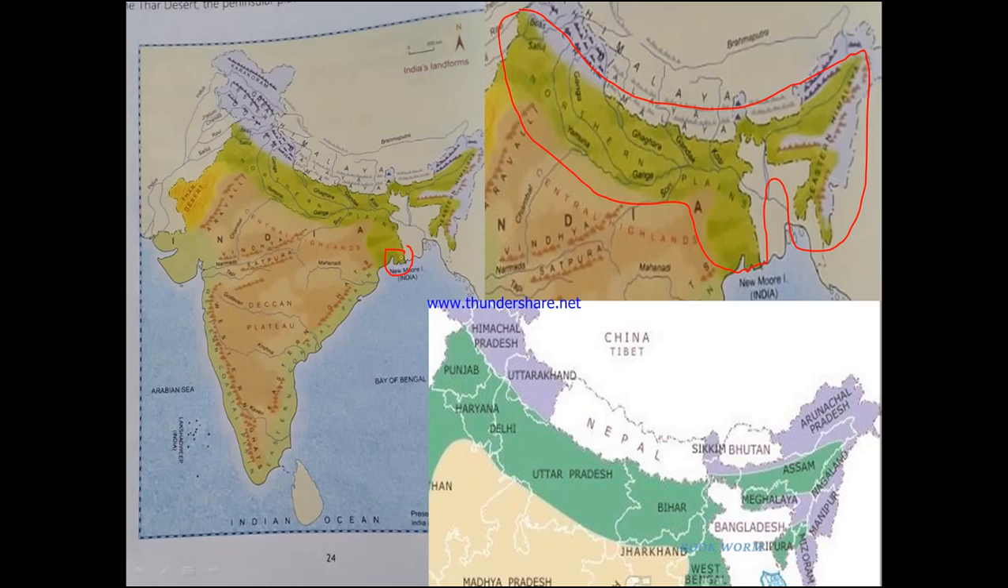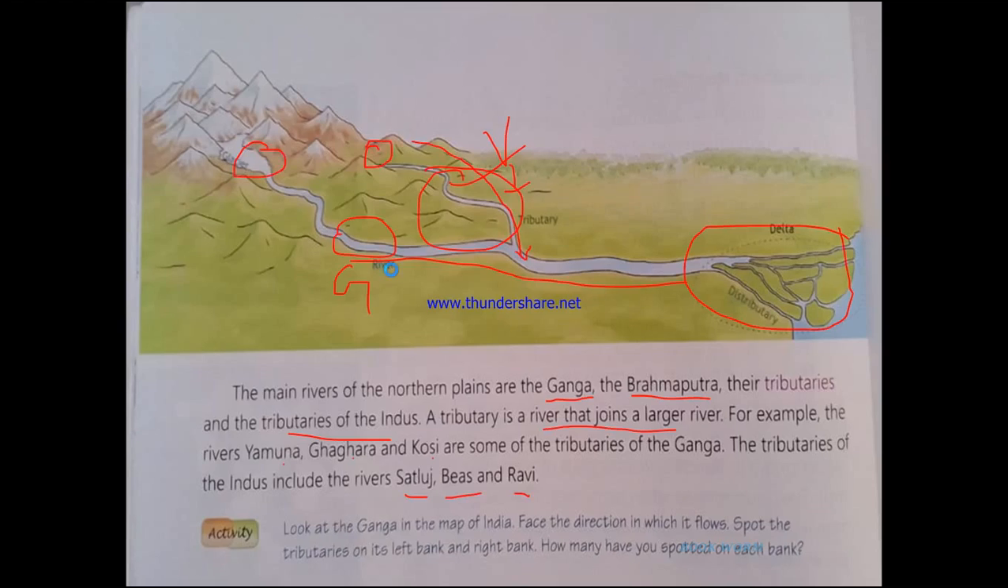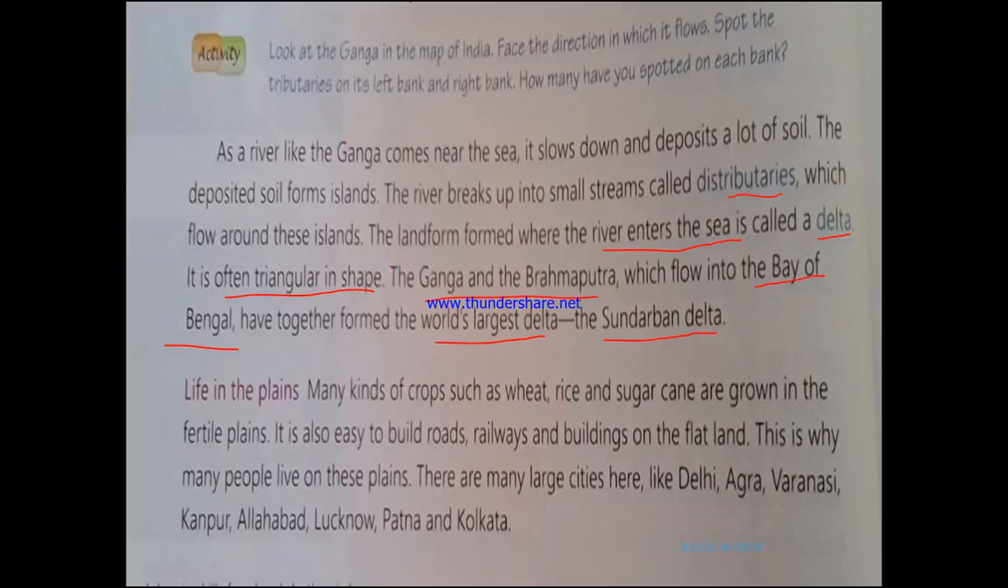Why? Because you see, there are two countries. West Bengal, which is a part of India, and Bangladesh. Okay, so two countries, it stretches. So that's a huge distance that it covers. So it's the world's largest delta.